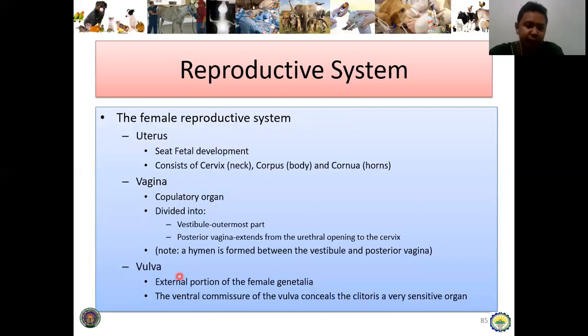Okay, let's proceed. After sa fallopian tube, uterus, site of fetal development siya. And then the uterus consists of the cervix, the body or the corpus, and the cornua or the horns.